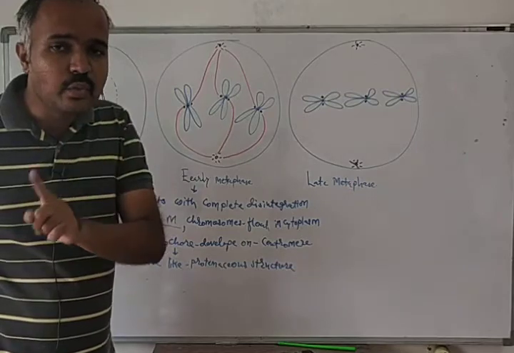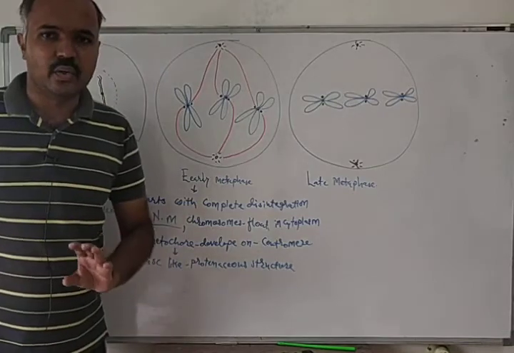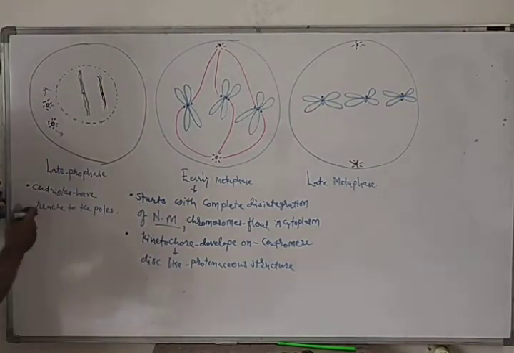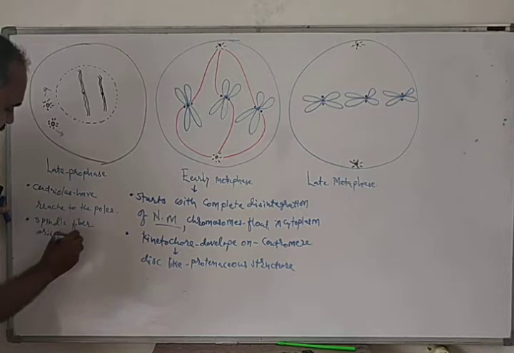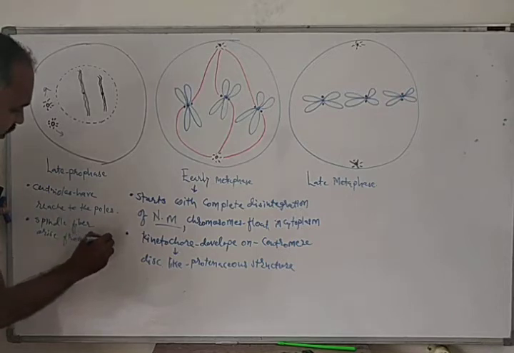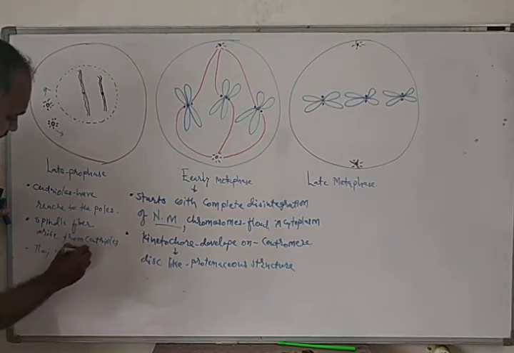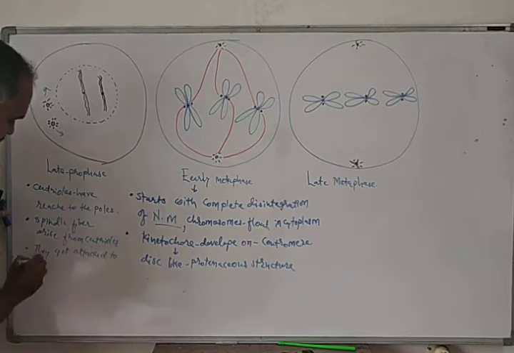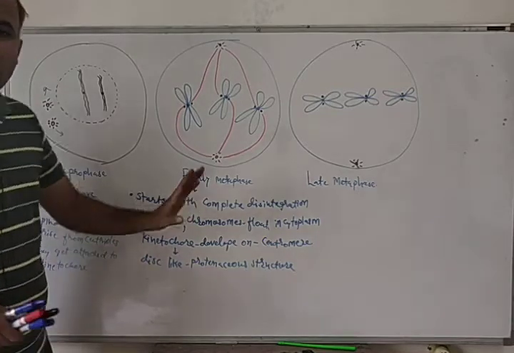Spindle fibers arise from the centrioles and get attached to the kinetochores. So these are the features of early metaphase.